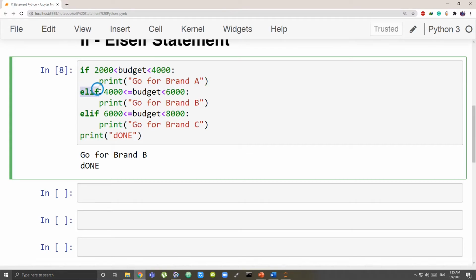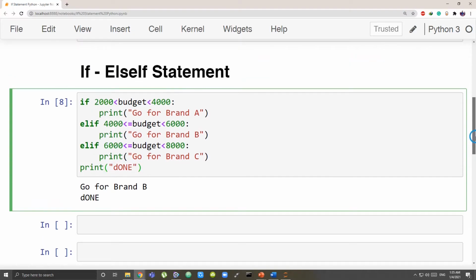Then it went to else if and checked the second condition. This came out to be true. That is why the code inside this condition ran. And as soon as it ran, it printed out go for brand B, and it skipped checking this condition, because once you get through, it will not check the rest of the conditions. It came out of the else if part, and that was print done. It printed done. This is what you call the else if statement.